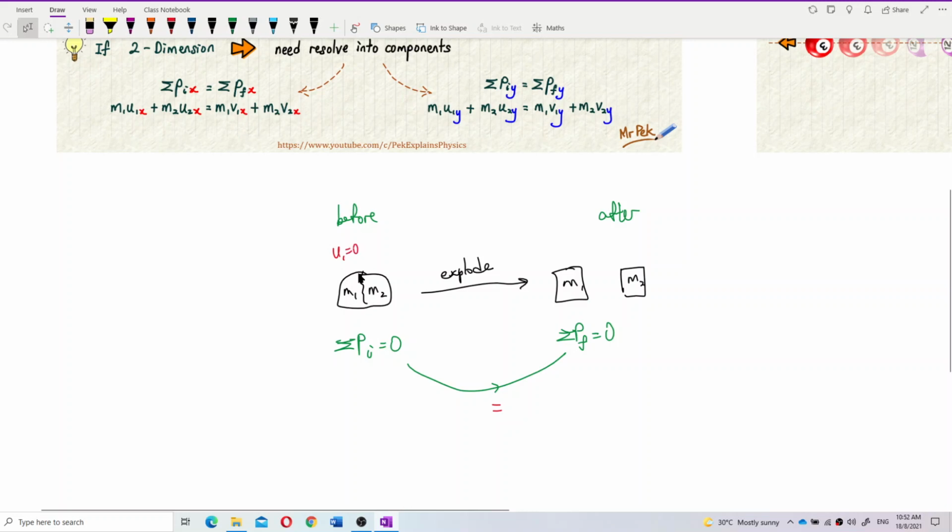U1 is 0, U2 also 0, so the total initial momentum is 0. But after explosion, if mass 1 is going to the left, mass 2 must go to the right. During explosion, you cannot say that if mass 2 goes to the right, then mass 1 also goes to the right. In that case, the momentum does not conserve.